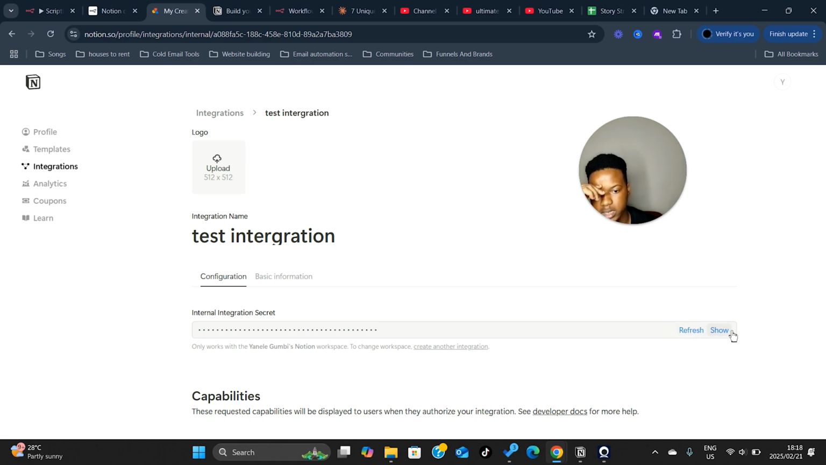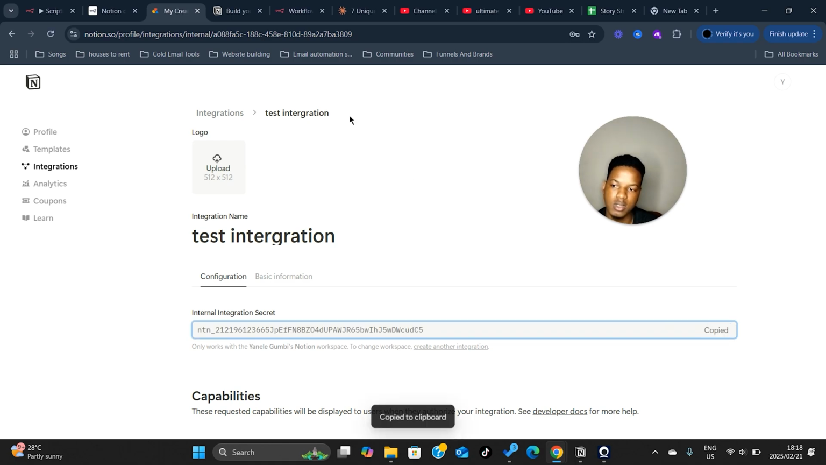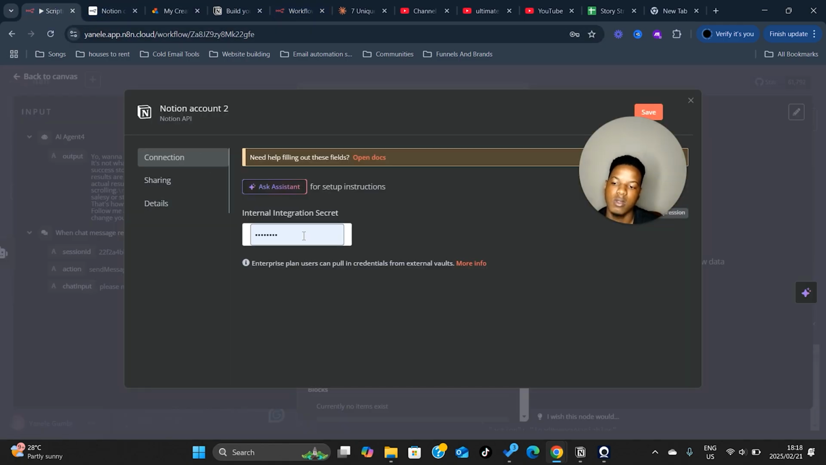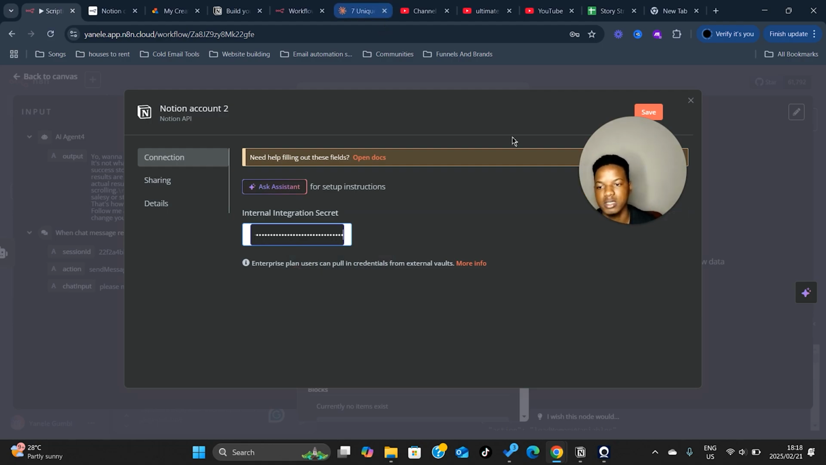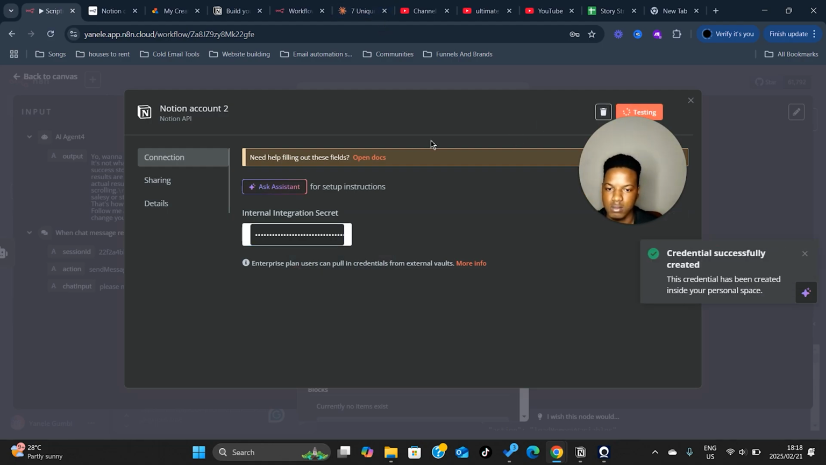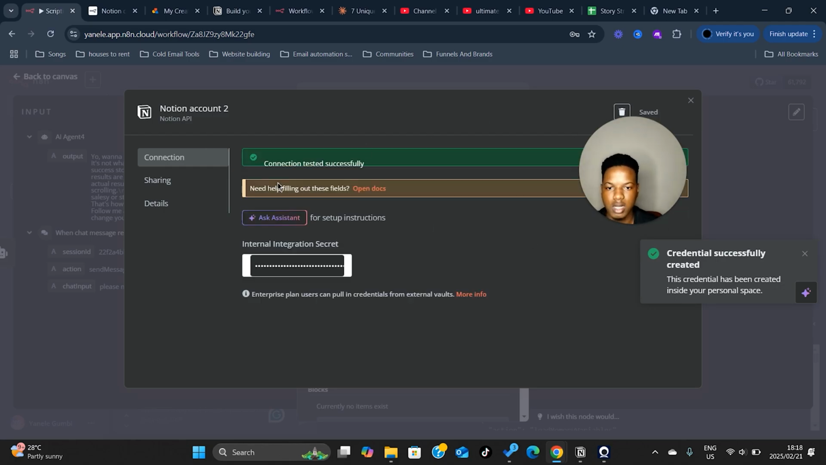Then you're going to get the secrets over here. Click on show. Then you click on copy token. Then you go to your workflow, take your secrets, hit Control V and paste it in. You hit save. And then the credential has been successfully created. Your Notion account has been connected.